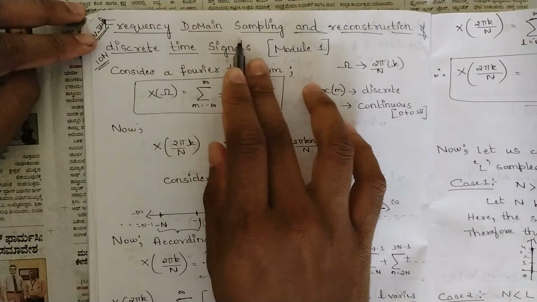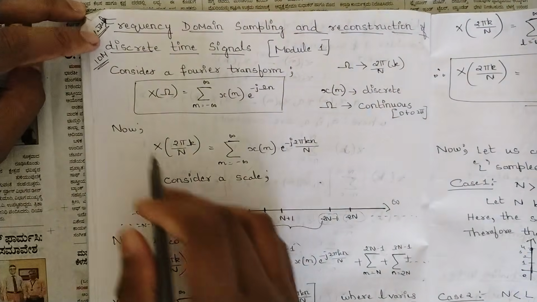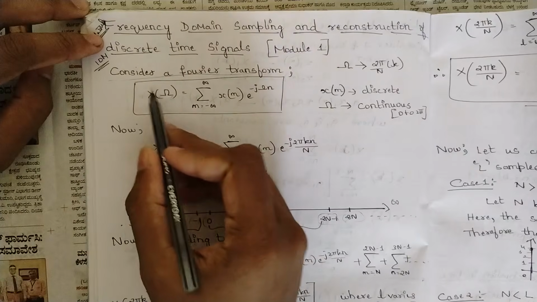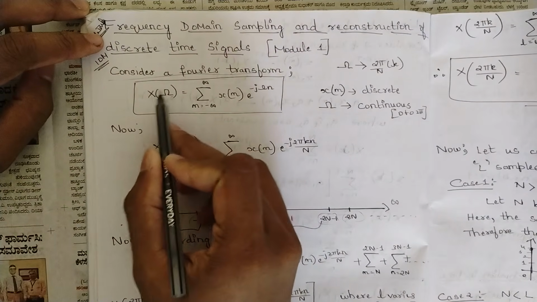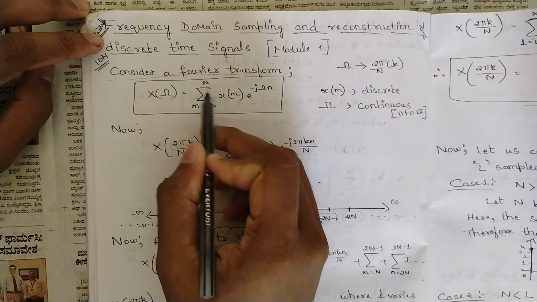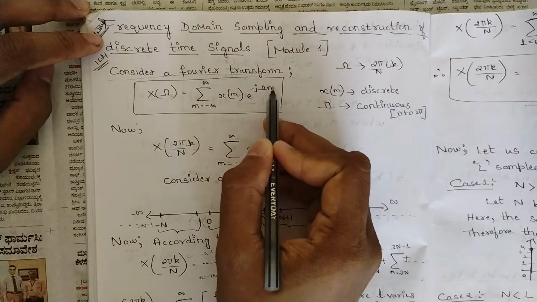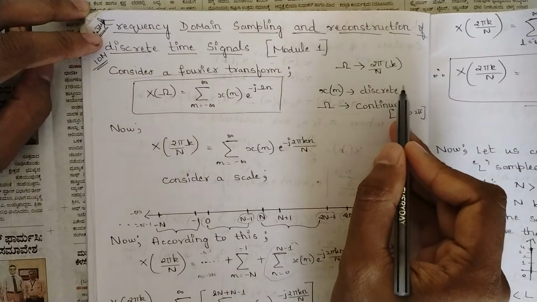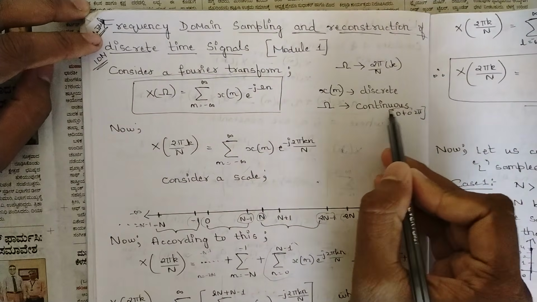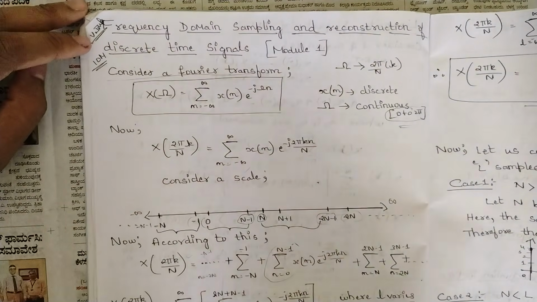So the heading is frequency domain sampling and reconstruction of discrete time signals. This is from module 1. Firstly, you should consider a Fourier transform, that is X of omega equals summation of n equals minus infinity to infinity of x of n e power minus j omega n, where x of n is a discrete time signal and omega is a continuous variable with a limit of 0 to 2 pi. In this way a general Fourier transform is represented.